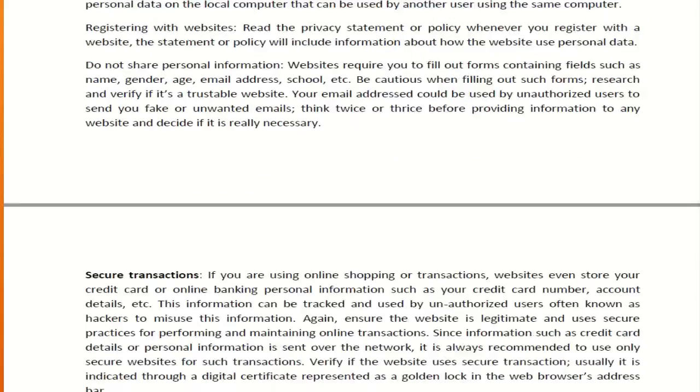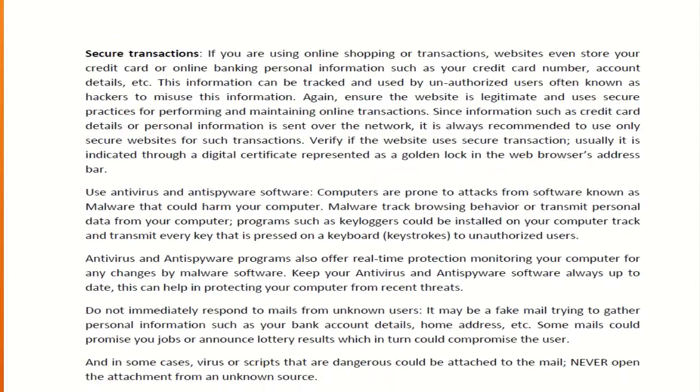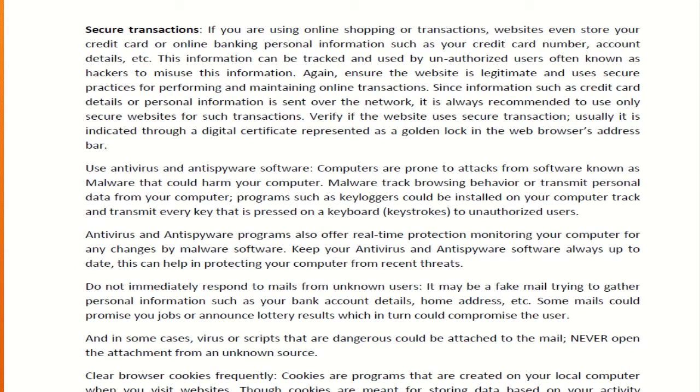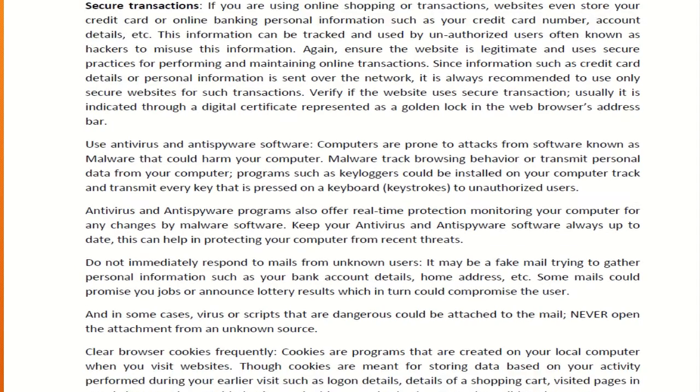Next is secure transaction. When you are doing a secure transaction, it asks whether to save the credit card number or information, so you should not save it for future purposes. It may be tracked by some third party and the information could be hacked.